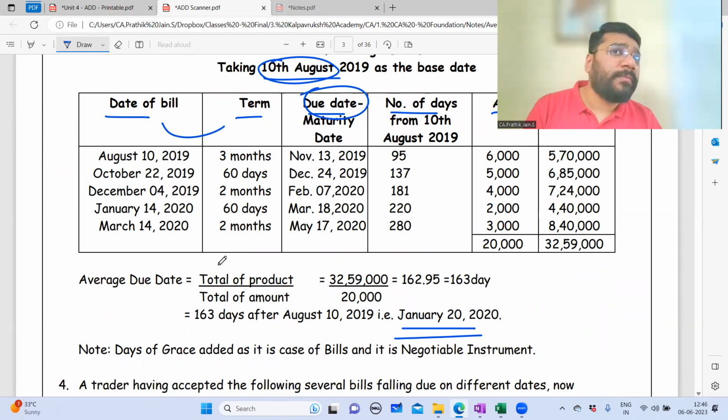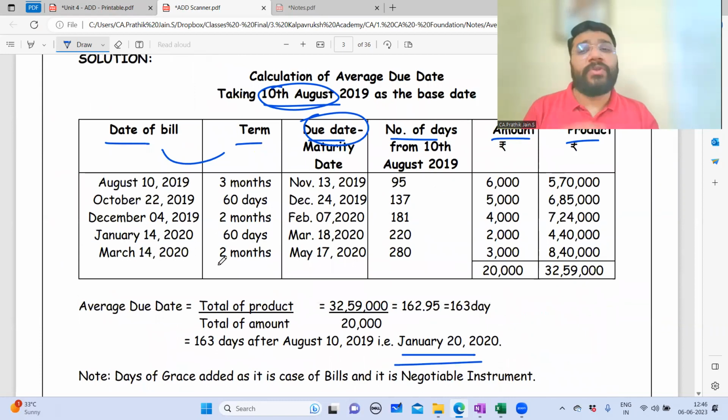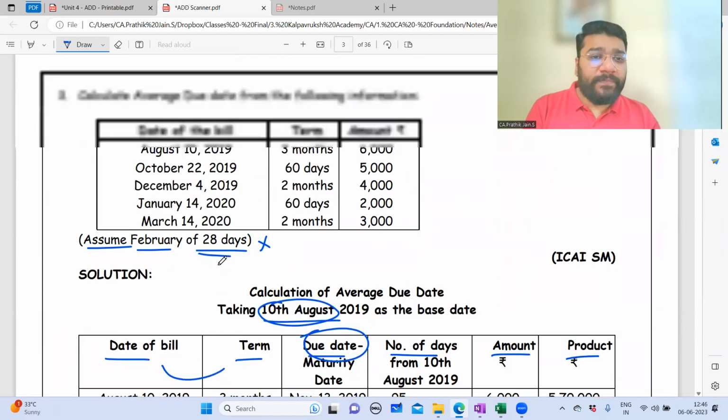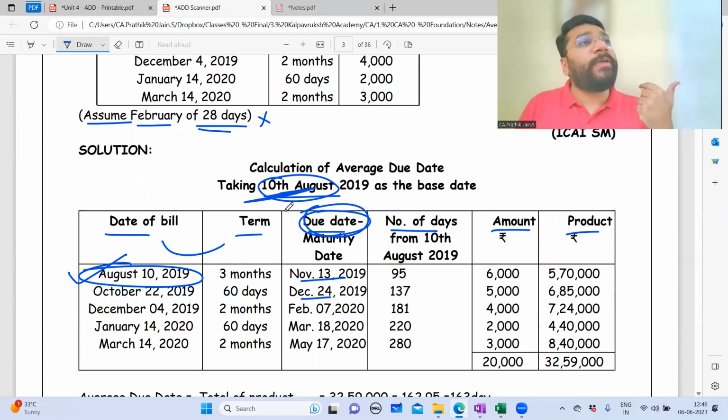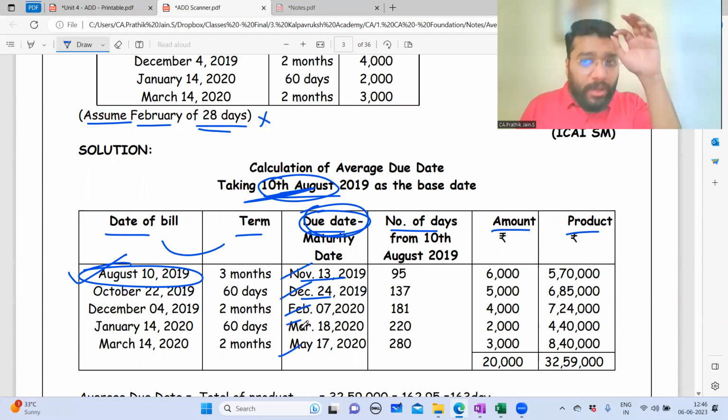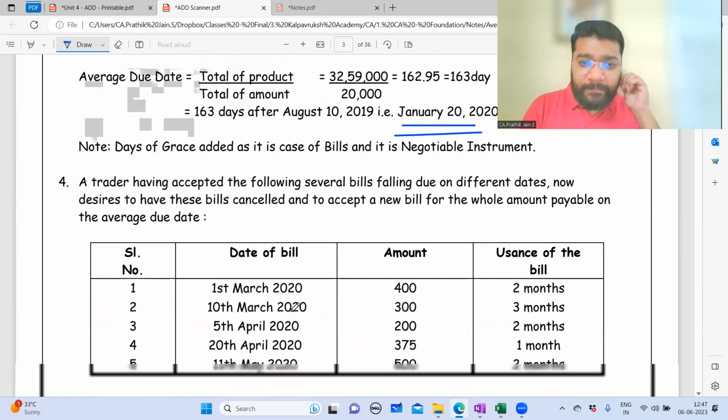What Dhanesh is asking is, sir, in this question they took August 10 as the base date, then why did they calculate the due date? Because the due date column they have not utilized. But why is the due date required? Because you took the number of days from the base date. Up to what date will you calculate? Due date only, no? So without the due date column, you cannot proceed forward. Because the base date is 10th August, but from the base date, you travel to which date? Each and every individual due date. So the due date column is compulsory. Offline people, all of you clear with this? Abdul? Jana? Right.